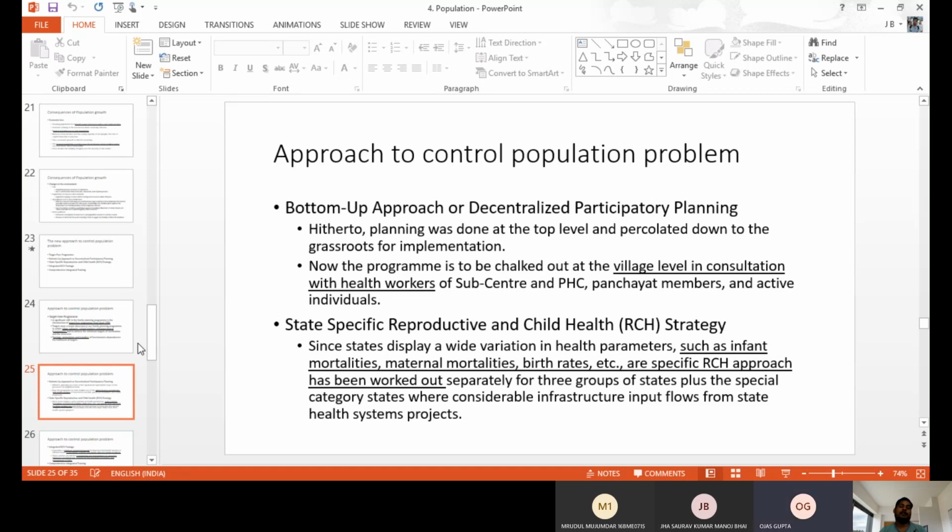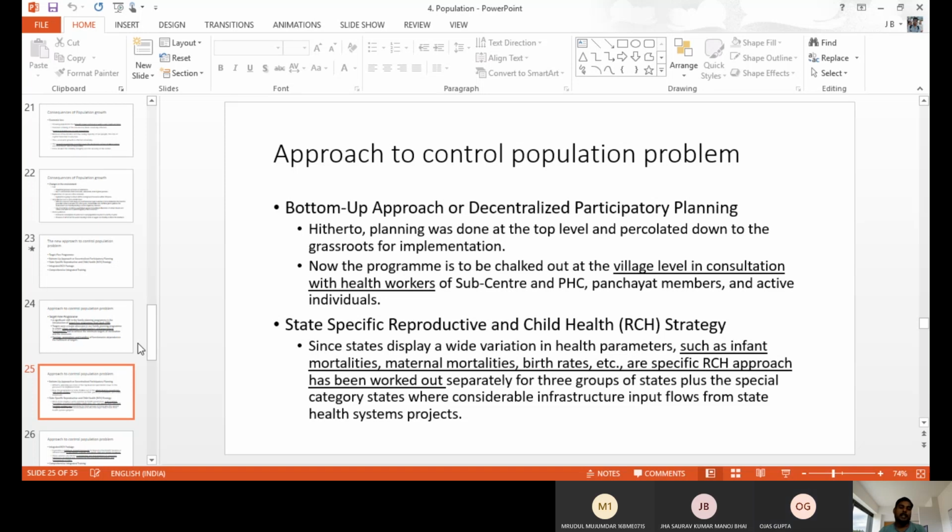In this way, they also have the power and the opportunity to recommend or help with family planning to control population growth. The government also gives power to the sub centers, primary health centers, Anganwadi teachers, and panchayat members regarding family planning strategy and awareness of family planning. The bottom-up approach also helps to communicate about family planning and create awareness. It also helps to control the population. That is an approach the government is also following to control population.